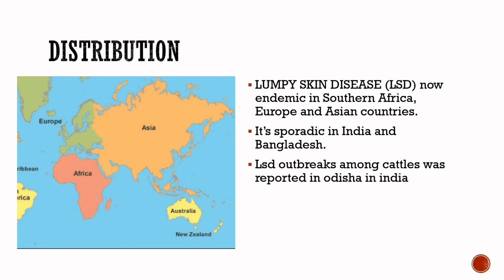Distribution. Lumpy skin disease is endemic in South Africa, Europe and Asian countries. It is sporadic in India and Bangladesh. In India, an outbreak of lumpy skin disease among the cattle was reported in Odisha.